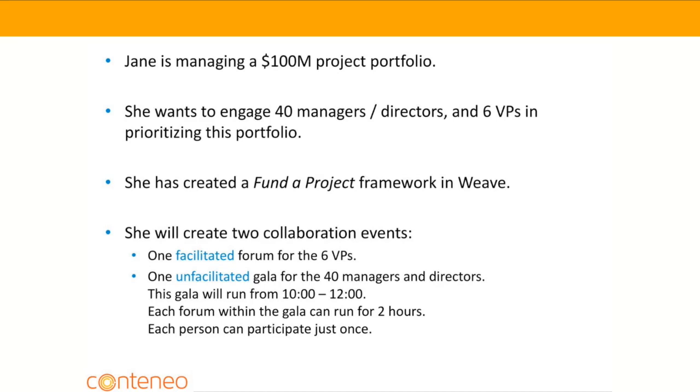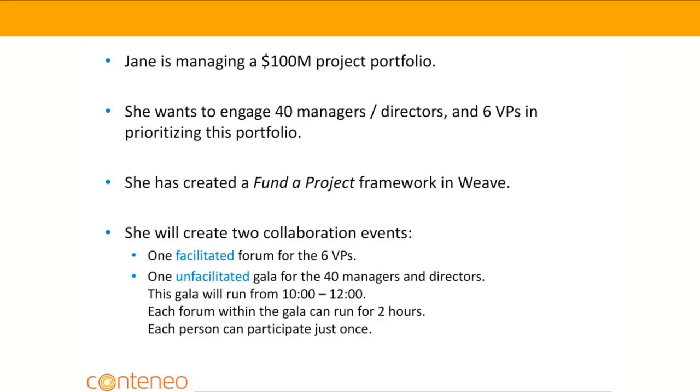Jane is managing a $100 million project portfolio, and she wants to engage about 40 managers and directors and 6 VPs in prioritizing this portfolio. And within Weave, she has created a fund-to-project framework. Now, she wants to create 2 collaboration events. One, which is a facilitated forum that she will manage for the 6 VPs. She wants to do this so that the VPs can talk with each other without being encumbered by how lower-level people in the organization will perceive potentially strategic changes in the portfolio.